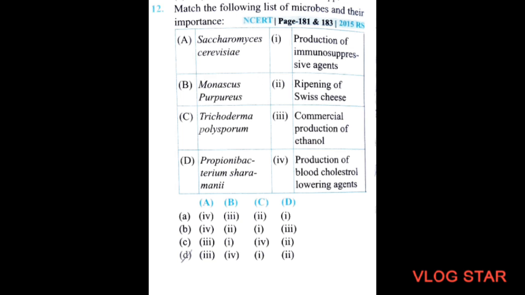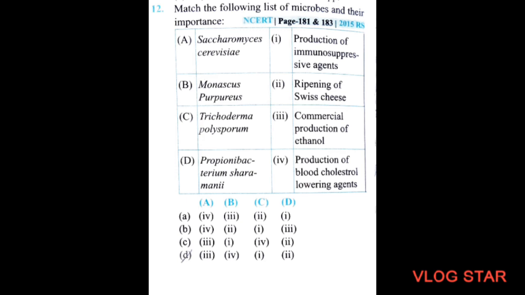Next question. Match the following list of microbes and their importance. A. Saccharomyces cerevisiae, B. Monascus purpureus, C. Trichoderma polysporum, D. Propionibacterium sharmanii. 1. Production of immunosuppressive agent. 2. Ripening of Swiss cheese. 3. Commercial production of ethanol. 4. Production of blood cholesterol lowering agent.